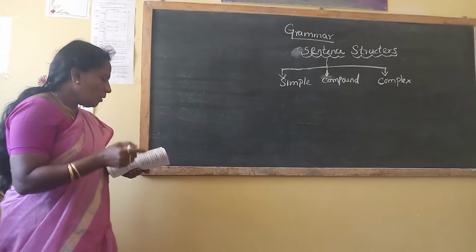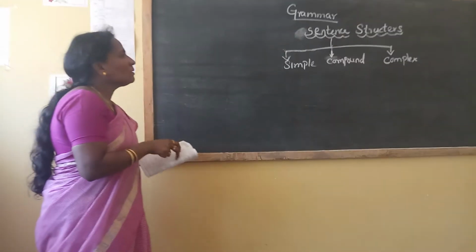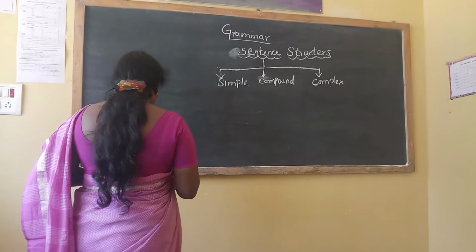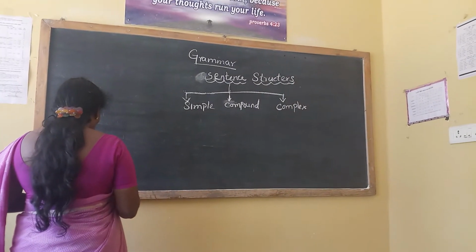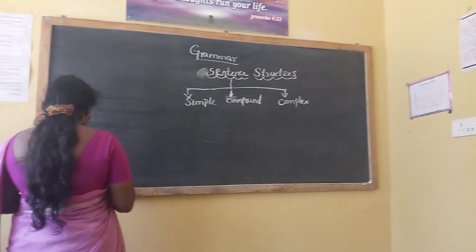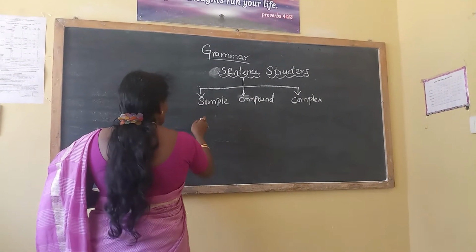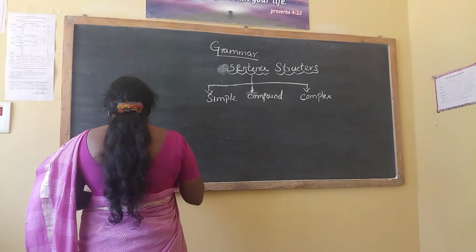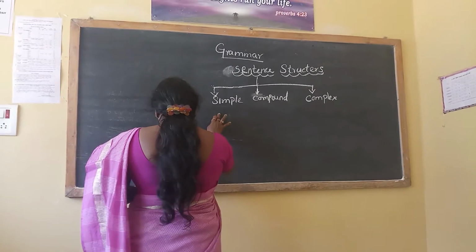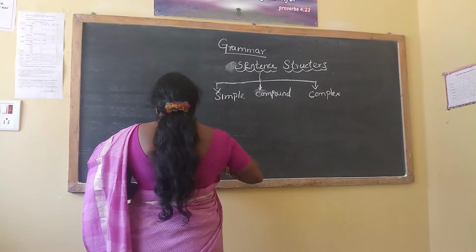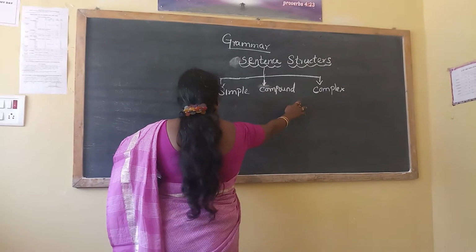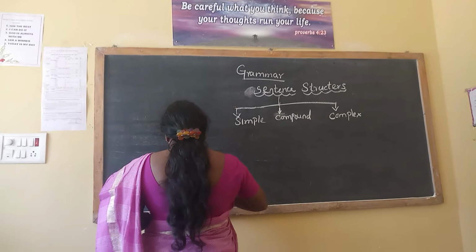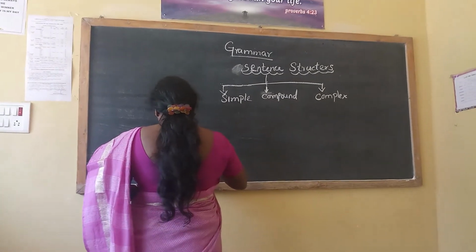Right? So here, what is the difference between simple sentence, compound, and complex that we can see? In simple, we can see one main clause, one finite verb. Here we can see the examples for the simple sentence, compound sentence and complex sentence. In simple sentences, one independent clause. What is that? One independent clause.